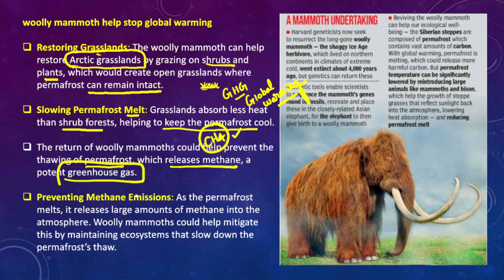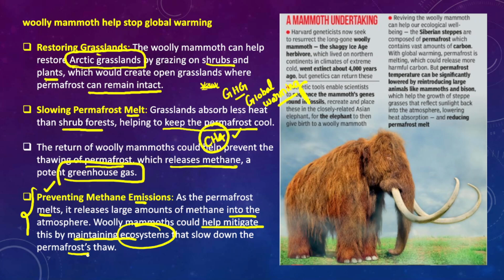Similarly, the woolly mammoth also plays a very important role in preventing methane emissions, because as permafrost starts melting, it releases a large amount of methane into the atmosphere. It is not good for the atmosphere, it is not good for the global climate. However, these woolly mammoths can help mitigate this by maintaining ecosystems that can slow down the permafrost thaw in the Arctic regions. So that is how the woolly mammoth can help stop global warming as well.